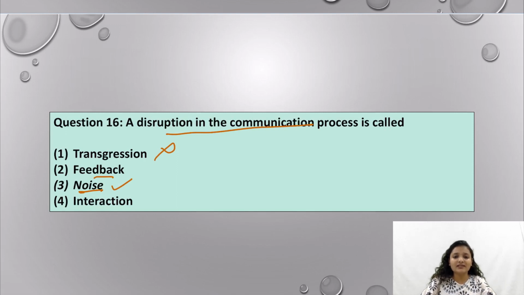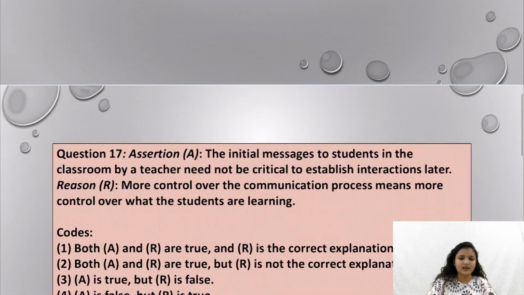The intent of the message that the receiver is understanding and the intent that the sender wanted to communicate might be different because of the noise. And interaction is basically how communication happens, because of the interaction between the sender and the receiver. So noise is the correct answer here.